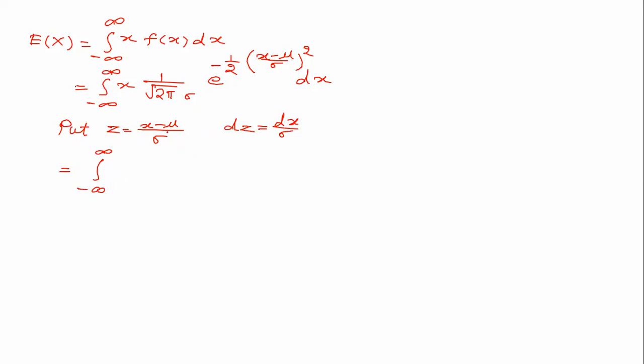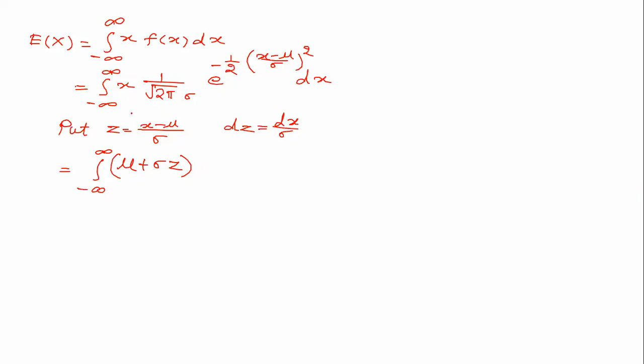Then x is nothing but mu plus sigma z. When you are making some substitution, then in the next step, nothing is to be written in the form of the old variable. That means everything is to be written in the form of the new variable.